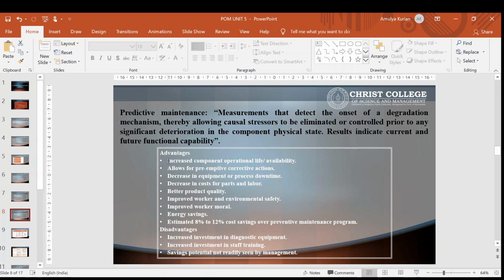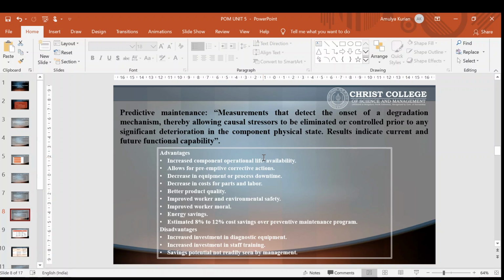Advantages are increased component operational life, just as preventive maintenance allows for preemptive corrective actions, decrease in equipment or process downtime, decrease in cost for parts and labor, improved worker and environmental safety, improved worker morale, and energy saving. Estimated 8 to 12% cost saving over a preventive maintenance program. Disadvantages are increased investment in diagnostic equipment, increased investment in staff, and saving potential not readily seen by management.